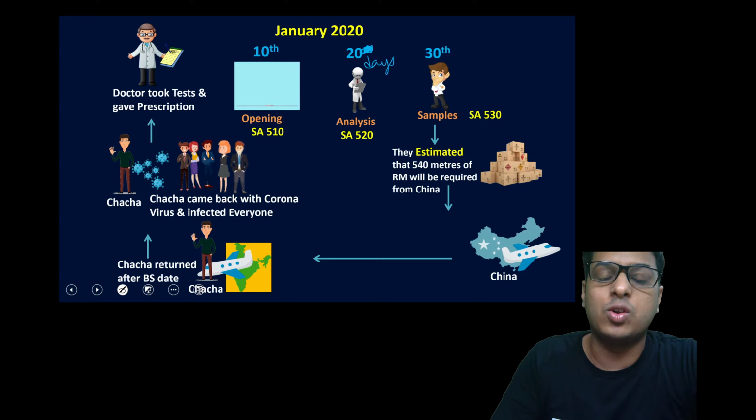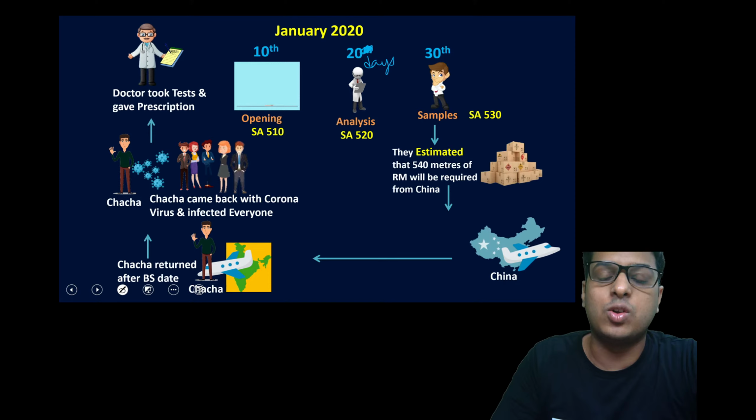Then 550, Chacha goes to China, correct? Chacha goes to China, that is nothing but related party transactions, 550. Of course, Chacha is not covered in the definition of relatives, see the Companies Act, but here we can take it as such, because Chacha, China, church is the same. That is why I've taken it as relatives. You can think of it like that. So 550 is related party transactions.